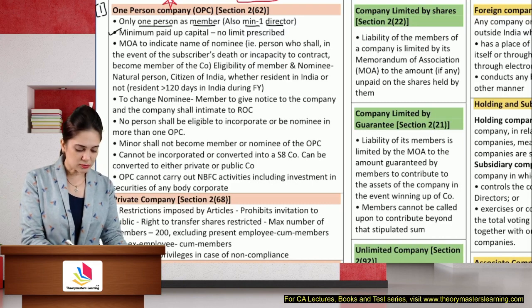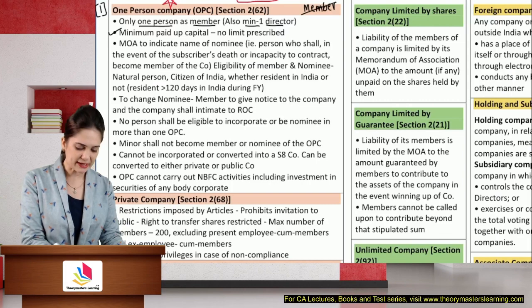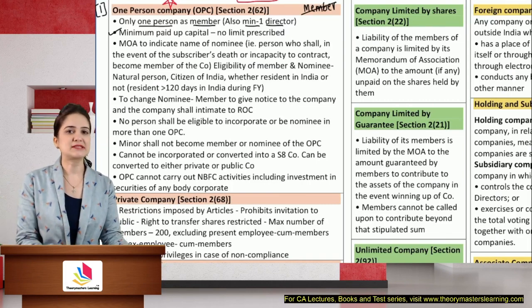Okay, now there is one member, but what if the member dies or he is incapacitated to act in his capacity as a member?